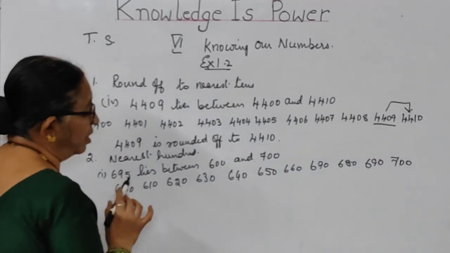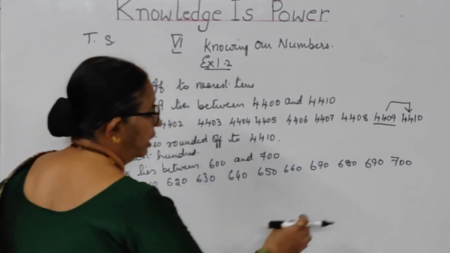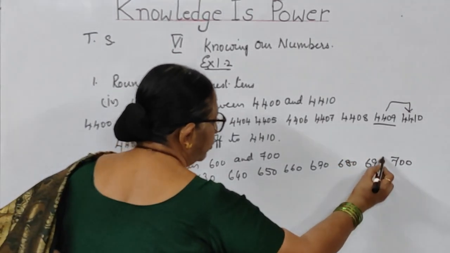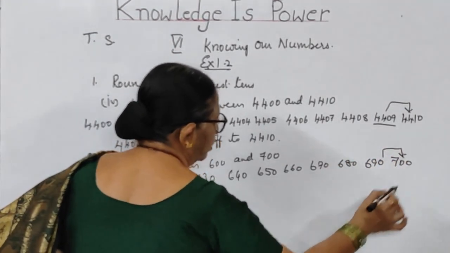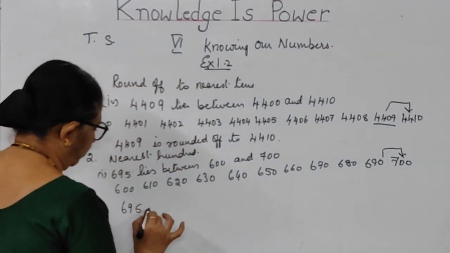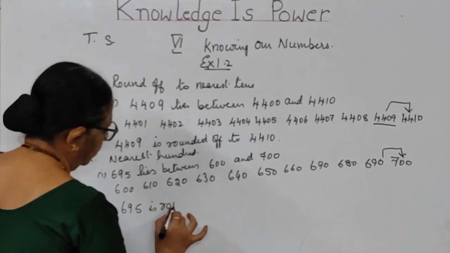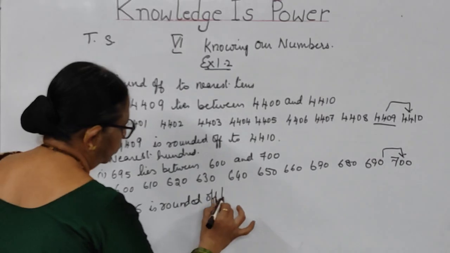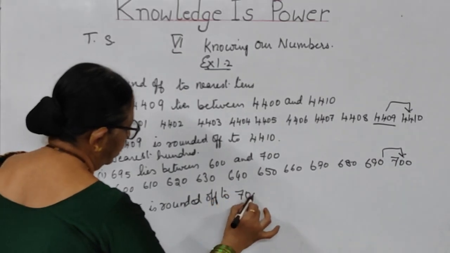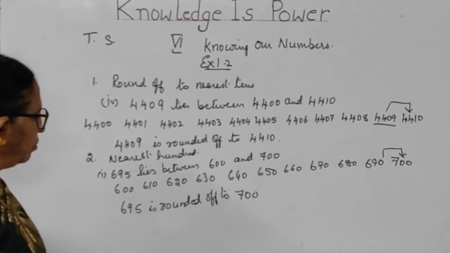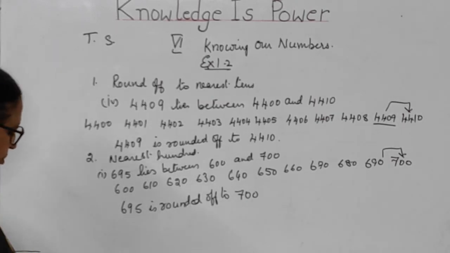Now the question is 695. 95 lies between 690 and 700. So it will be somewhere here in the middle. So it will be nearest to 700. So 695 is rounded off to 700. So these are the two sums, children. You copy, then I will do the next problem of the second bit.